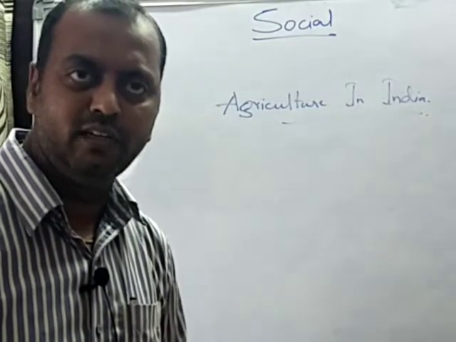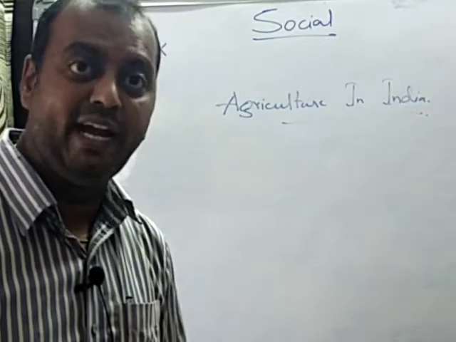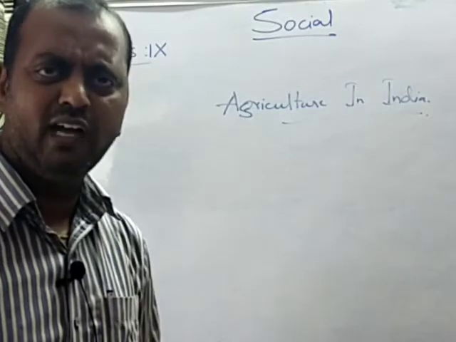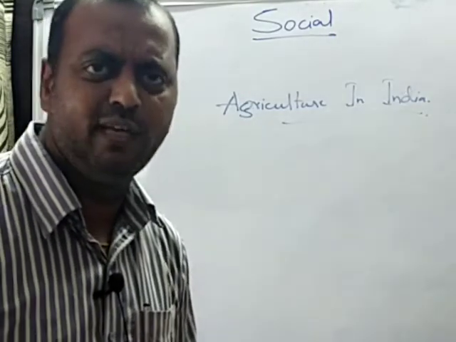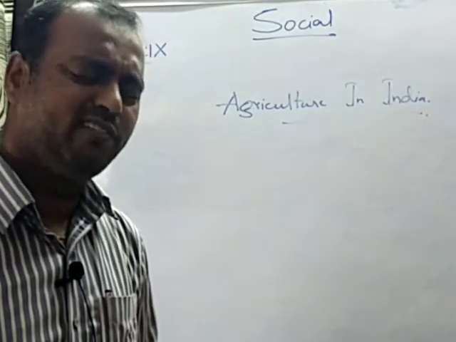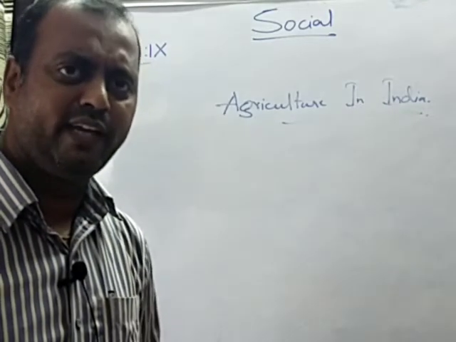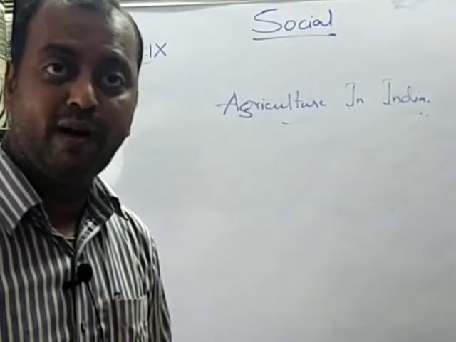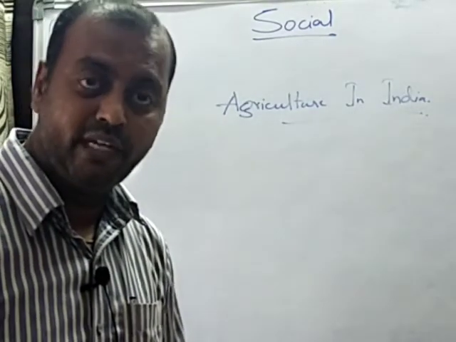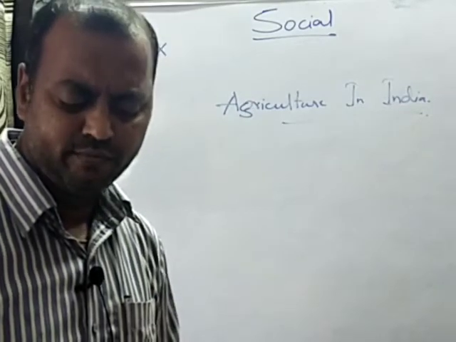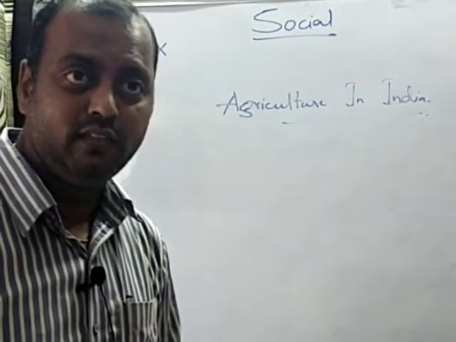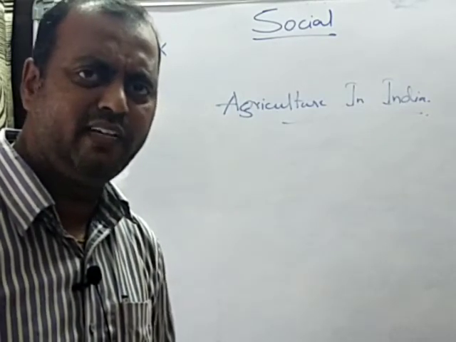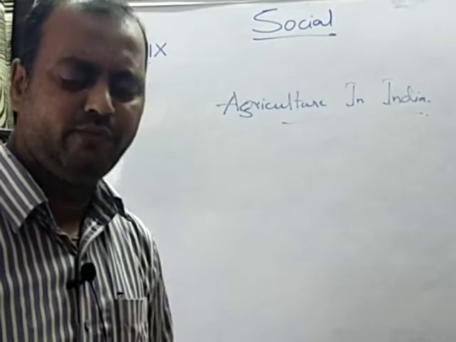So important crops grown during this season are paddy. Generally in our region, with the onset of monsoon, the agricultural works keep on starting. And most of the agricultural festivals also coincide with the works of agriculture. So paddy is generally grown in this season. Maize is also grown, bajra, jowar, red gram, green gram, black gram, that means grams, and urad dal, and cotton, even jute, groundnut, and soya bean. These are the different kinds of crops that are grown during the Kharif season.